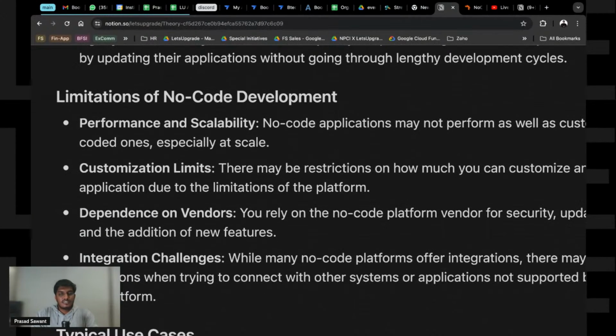Now there are a few limitations as well. Of course, this depends on the software or the pricing that you're paying to that app, right? But on an average pricing, there are issues with performance and scaling. For something like Amazon, you cannot build a no code app. For something like a Flipkart, you cannot build a no code app. It depends on the complexity of the app that you're building. But a small to-do application, inventory management, an event registrations app or something, that will work in the no code app, right?